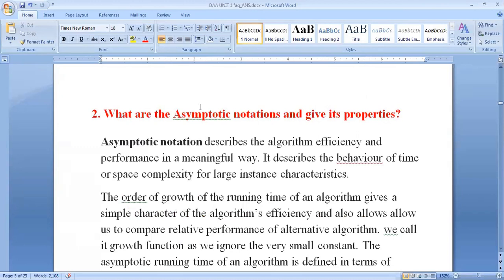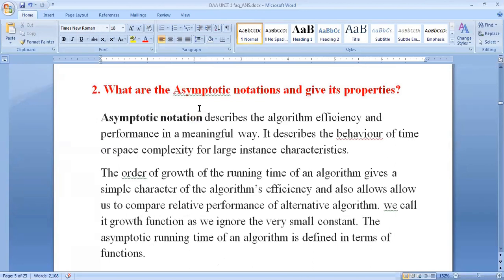What are the asymptotic notations and give their properties? So asymptotic notation. What is an asymptotic notation? Asymptotic notation describes the algorithm efficiency and performance in a meaningful way.